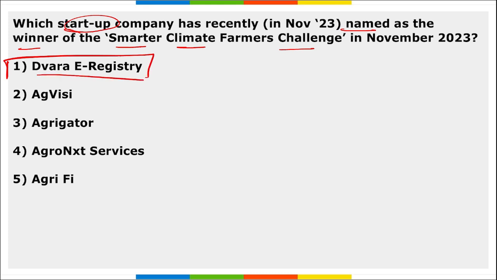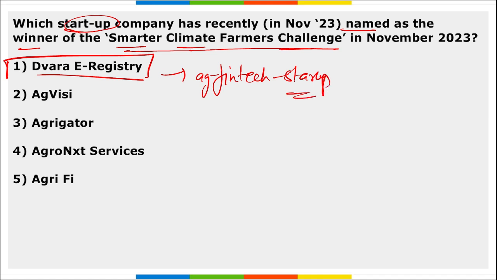It is a startup that has been named as the winner of the Smarter Climate Farmers Challenge in November 2023. Correct? This is an agriculture fintech startup building a digital platform to improve the lives of farmers and to provide better agriculture services to both the farmers and customers. So this is your Dwara E-Registry.